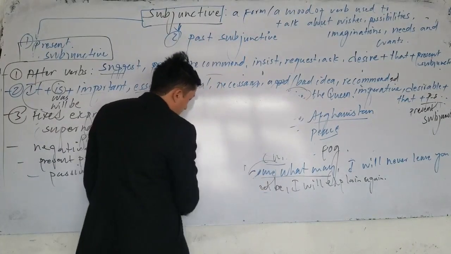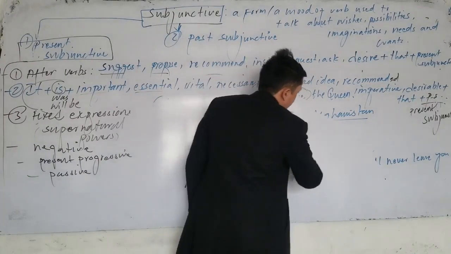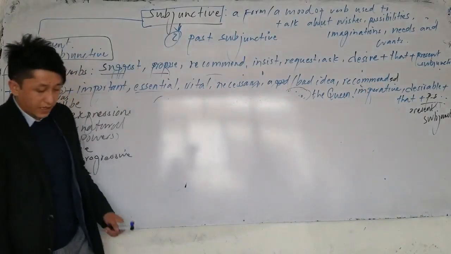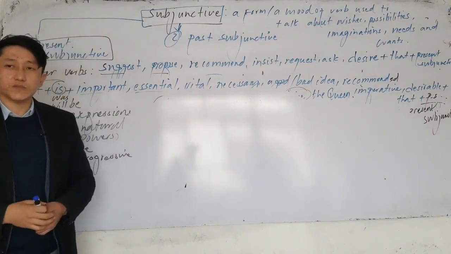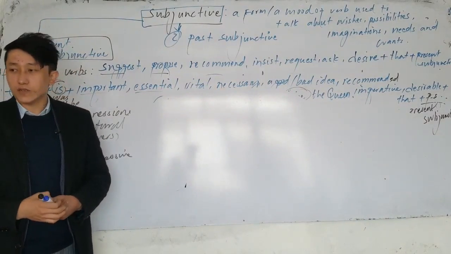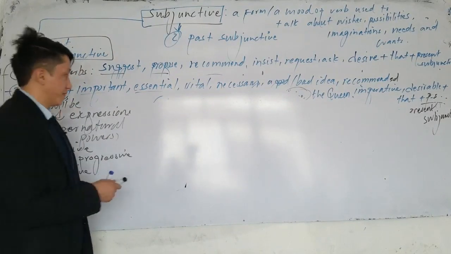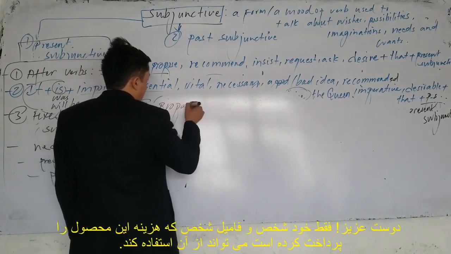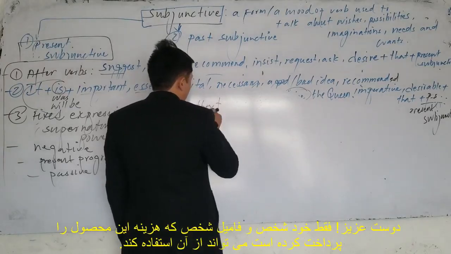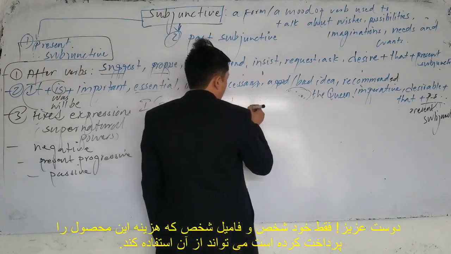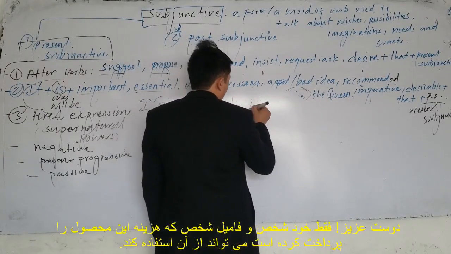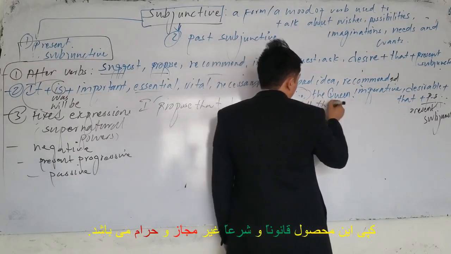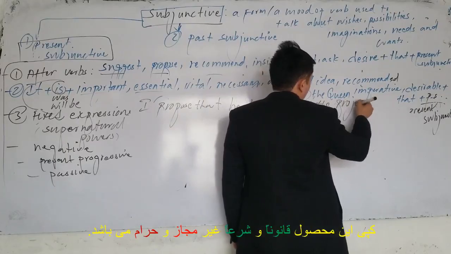How can we make the negative subjunctive? For the negative form, we just use not before subjunctive. For example, if I say I propose that he help me with the project.